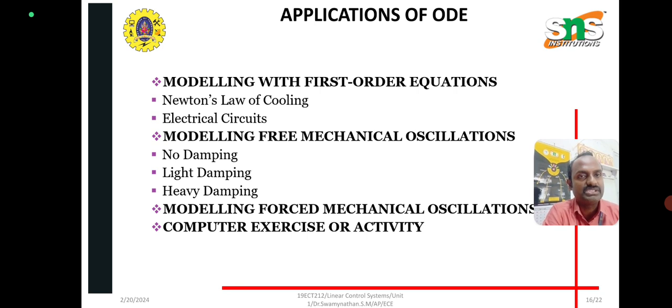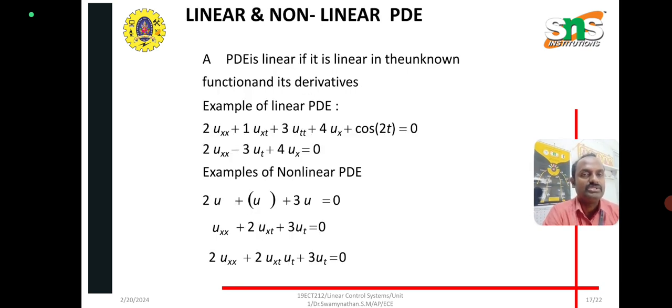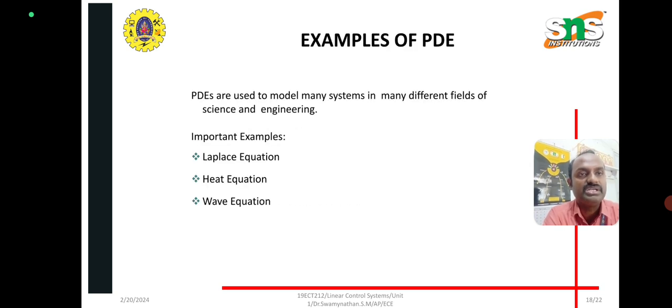Modeling with first order equations, we will derive Newton's law of cooling and electrical circuits, and free mechanical oscillations with no damping, light damping or heavy damping, and modeling with oscillations. Then partial differential equations, for example 2uxx plus 1uxt plus 1utt plus 4ux plus cos of 2t equal to 0. You can get an example of linear and non-linear PDE, partial differential equations. Another example is the Laplace, heat and wave equations.